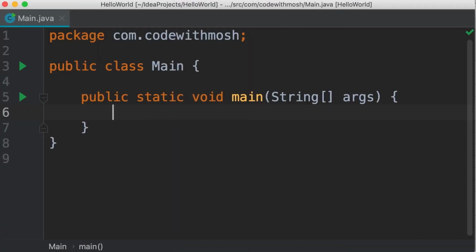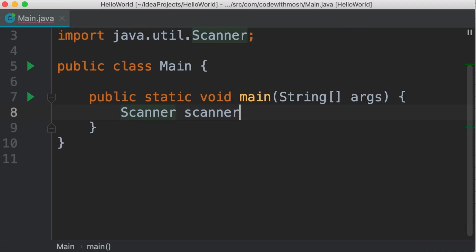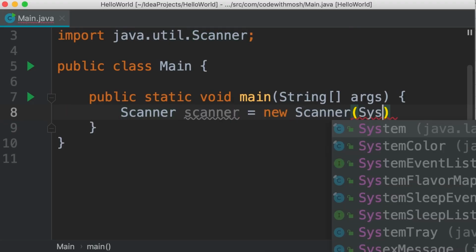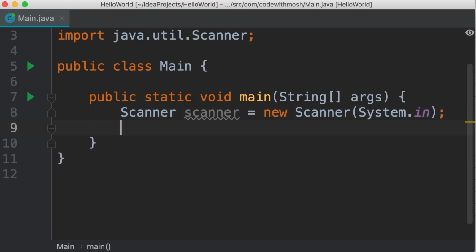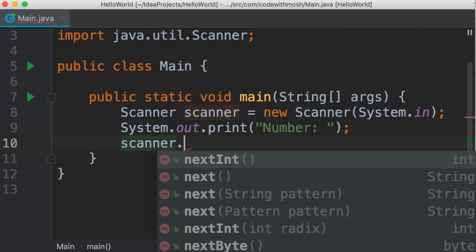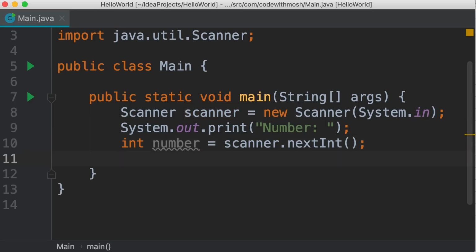All right, to read a number, first we need to use the scanner object. So scanner, we import this and instantiate it. And as you know, here we need to pass system.in to read data from the terminal. Now we print a message. So we're going to use the print method instead of print line. Here we add a label like number. And then we call scanner.nextInt to read a number. We store it in this variable, number. Okay, so the first part is done.